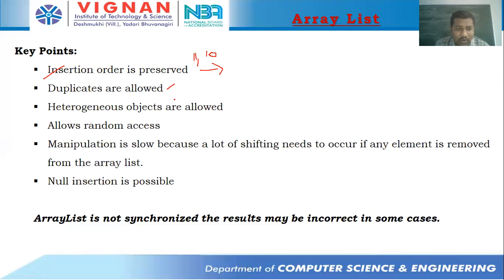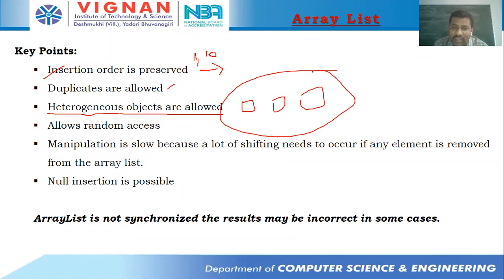So duplicates are allowed. Next thing is one more additional advantage when compared to an array is that heterogeneous objects are allowed over here. Heterogeneous in the sense different data elements can be allowed. That means in one input we can give 10, in another input we can give a string, and in another a float, and all these things we can combine in an ArrayList. And it allows random access. That means if you want to access the elements randomly, that is possible here.